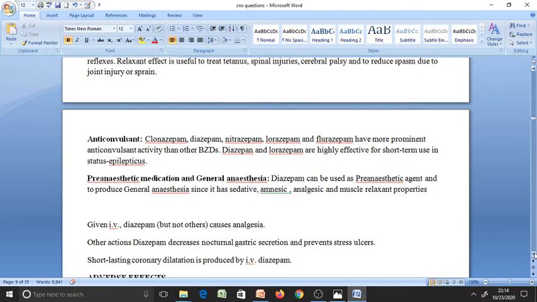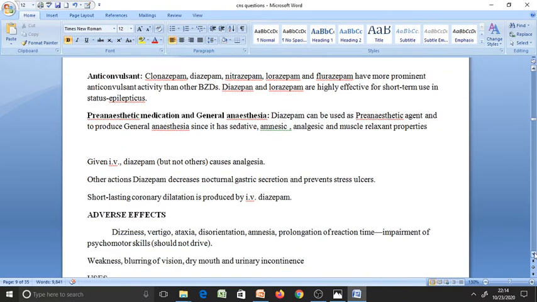Next, it is useful in pre-anesthetic medication and general anesthesia. Diazepam is used as a pre-anesthetic agent, and also as a general anesthetic since it has sedative, amnesic, and analgesic properties. It also has analgesic property if given IV, that is diazepam.